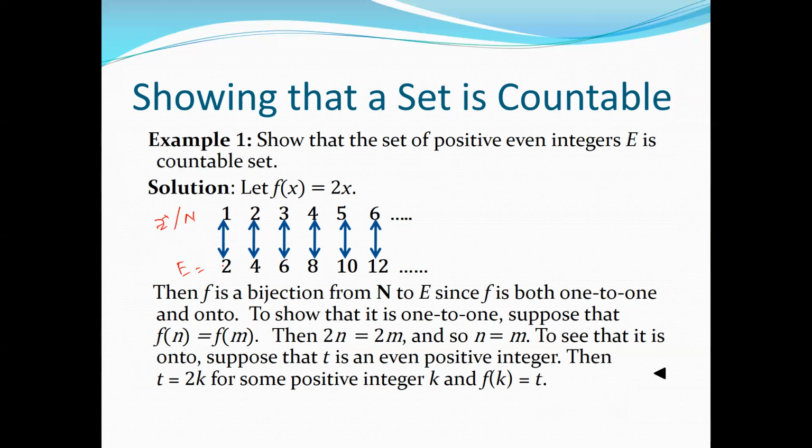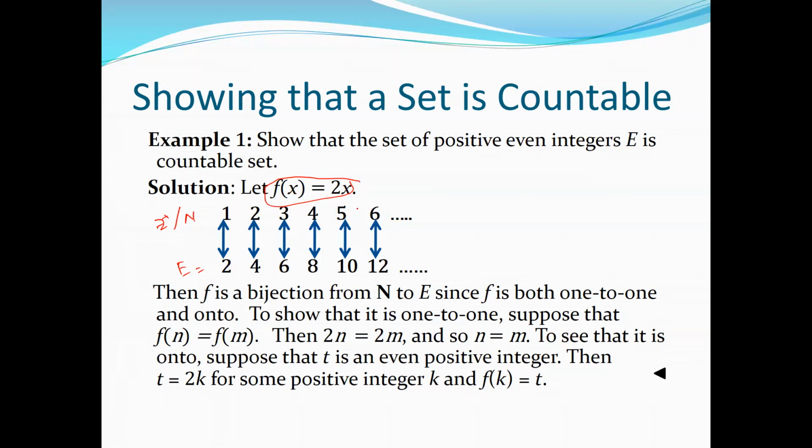For every even number, we can have a one-to-one correspondence with the natural numbers, or the positive integers. We can easily find a function, f of x is equal to 2x. That is basically the mapping of the natural numbers to the even numbers. If we can do that, we will always get a bijection, a one-to-one correspondence. If x is equal to 100, f of x is equal to 200.